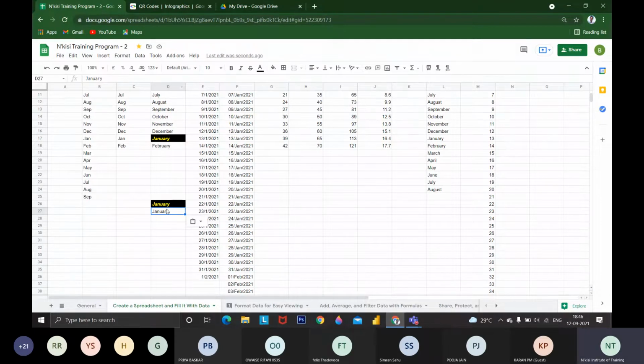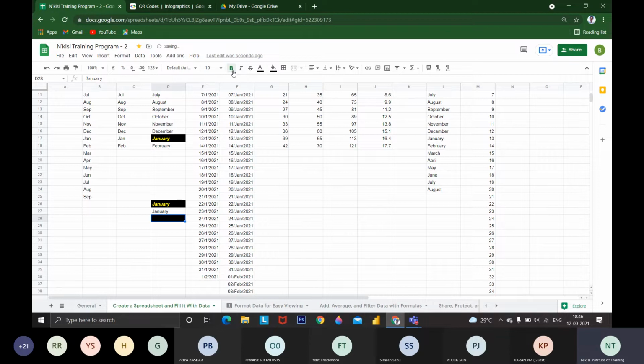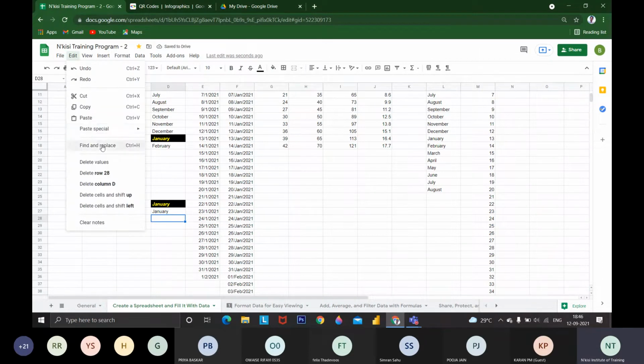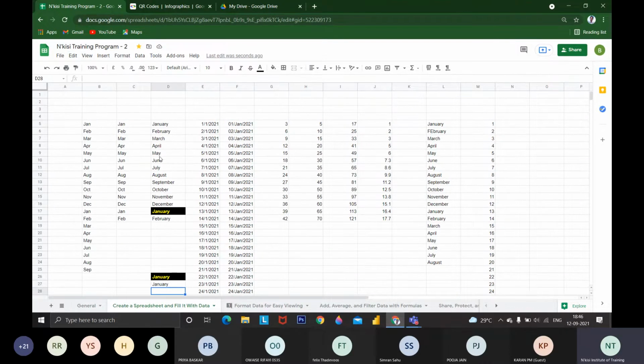You need not remove anything. If you just copy and paste the entire thing, you have to manually remove the color, italic, bold, and reset the color. So you can avoid all these formats by using these functions. You don't need to do those things. You can just paste values. For that, in paste special, you will get the values option. If you want to paste format alone, you will get that option as well.